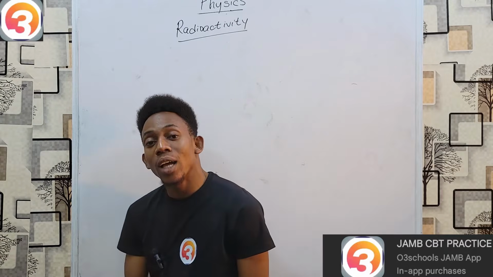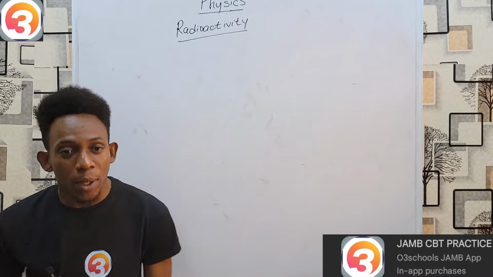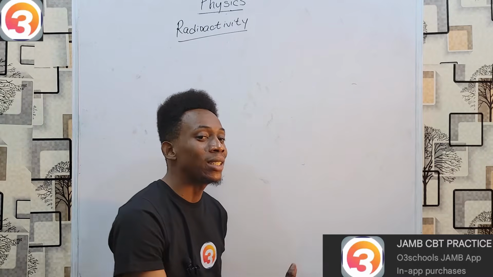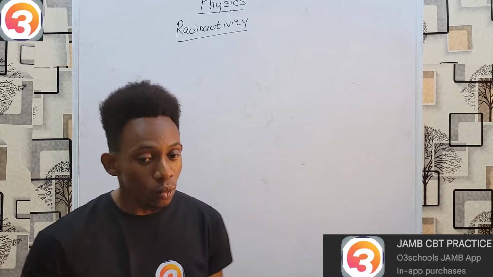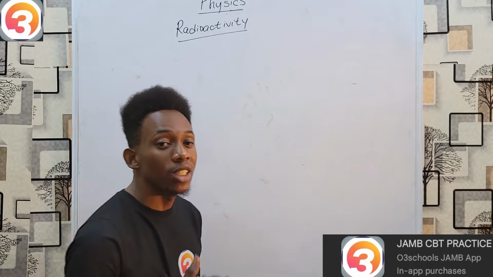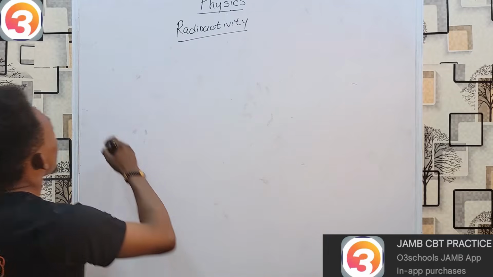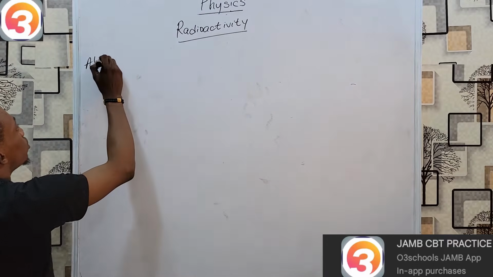Any atom that is capable of the phenomenon of radioactivity is said to be a radioactive atom or a radioactive element. So elements which undergo radioactivity are radioactive elements. And these particles and rays being given out are of three specific types. We have the alpha particles.